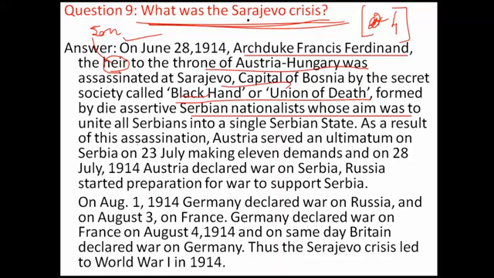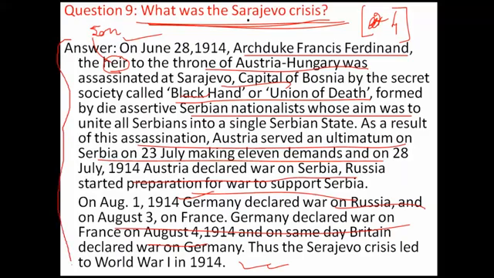As a result of this assassination, Austria served an ultimatum on Serbia, making 11 points, but Serbia refused to comply with the ultimatum, and Germany declared war on Russia, and on August 3, Germany declared war on France. So it was the immediate cause. The Serbian crisis led to World War I. For the immediate cause, you can write down the main points.